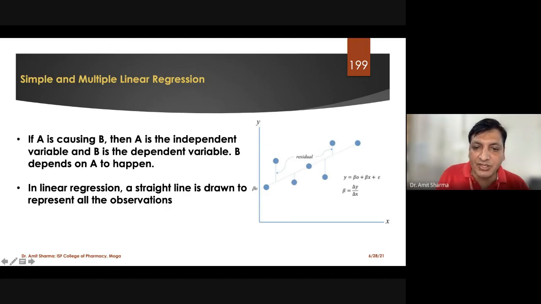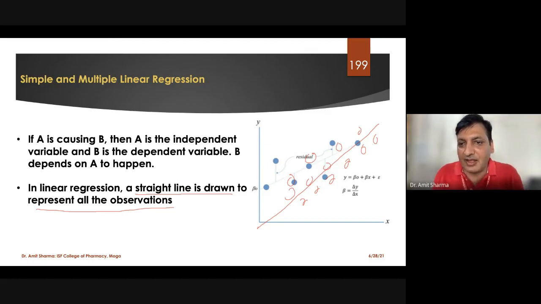Clear? So in case of linear regression, what are we getting? A straight line is drawn to represent all the observations. All observations will be drawn along with the line, which is where we place the data, and then we decide what the relationship is. So actually what we are comparing is the residual.